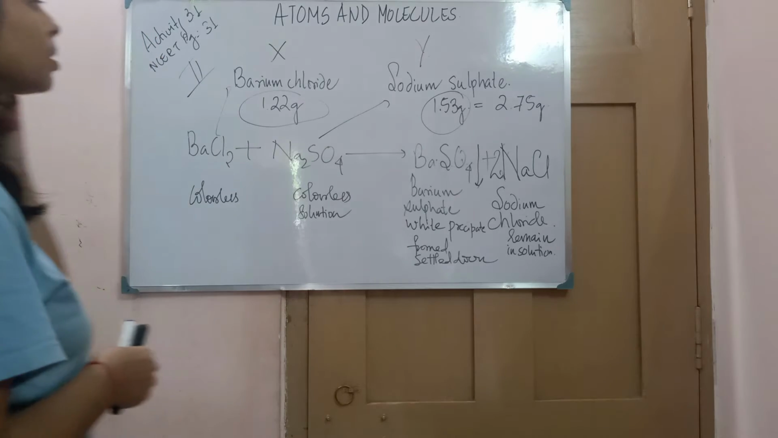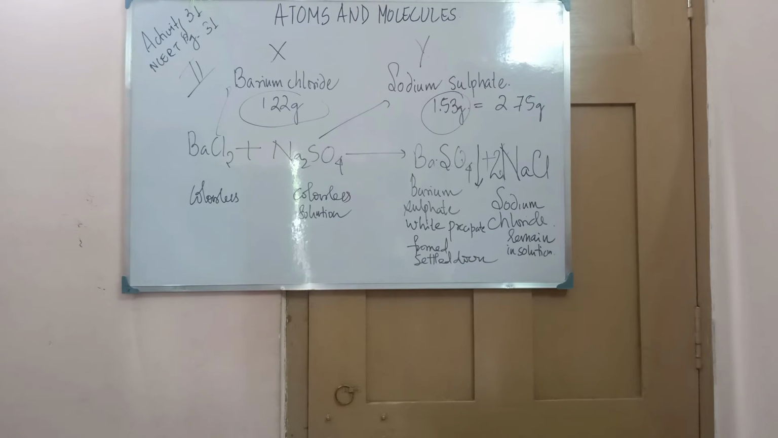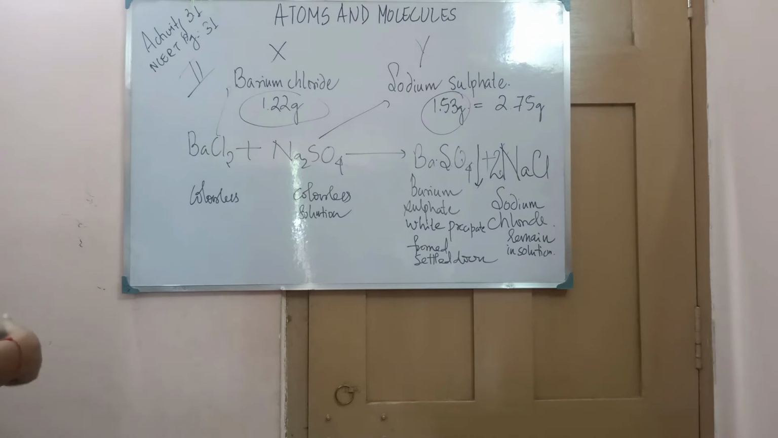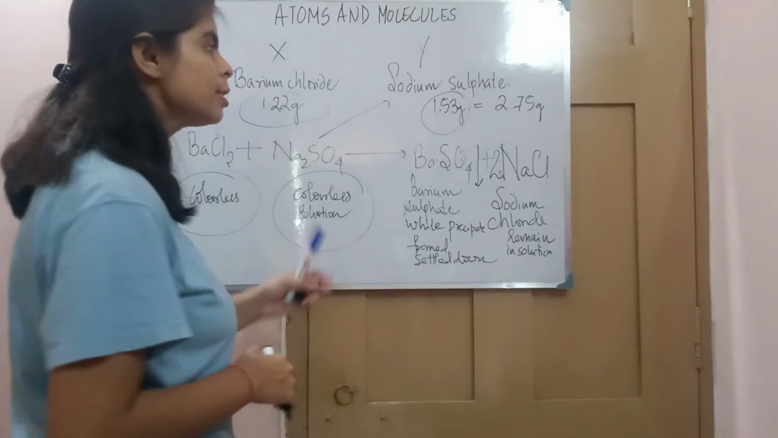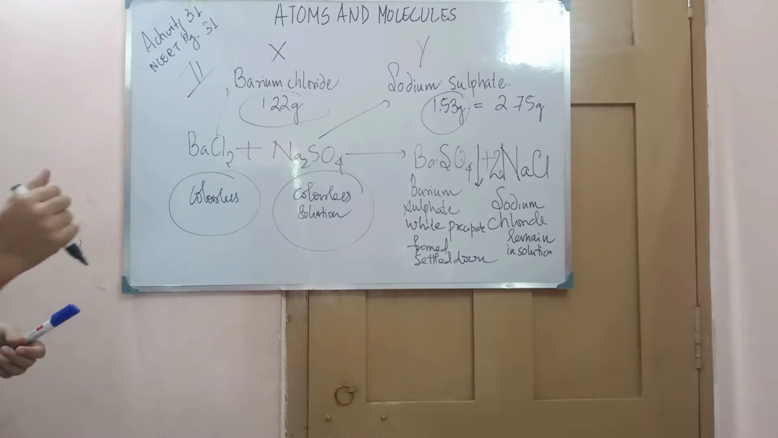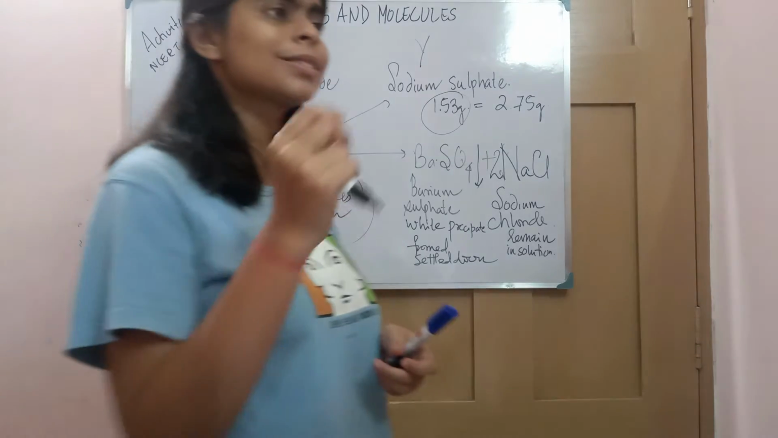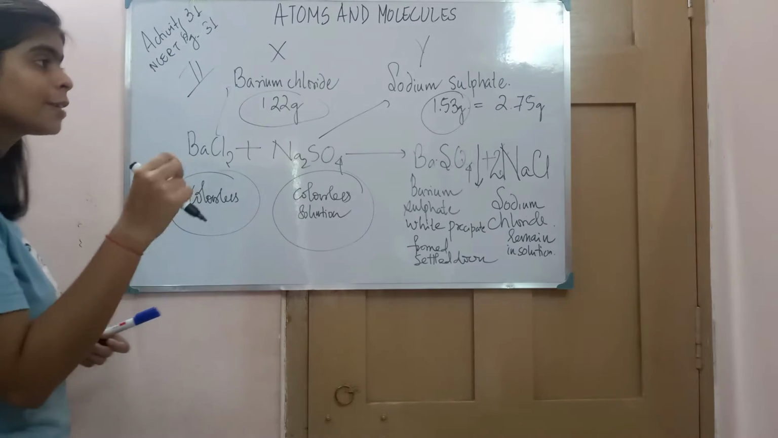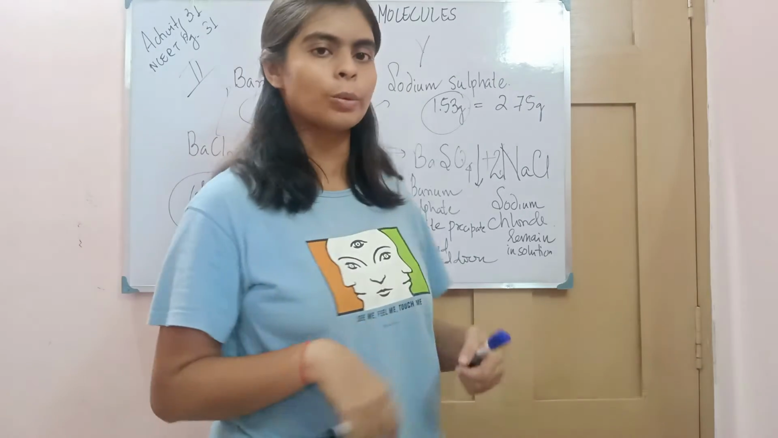So whenever you form a solution, suppose you are forming a solution of barium chloride and sodium sulfate, it is a colorless solution, and it is also a colorless solution. Now when you are mixing them, you will see, as soon as you mix these two solutions, you will find a white color solid substance is formed, and at the same time this white color substance is settling down.